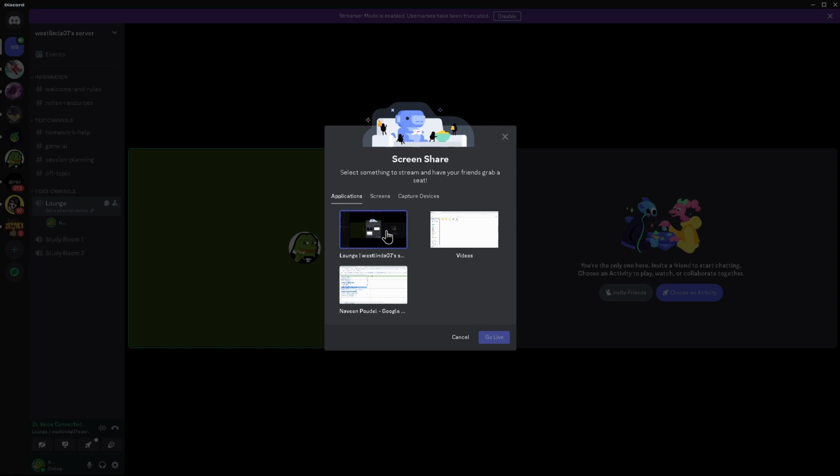You should not select the option which says screens, because by selecting screens, you will not allow audio output in your stream, and that will cancel your audio. So you should not select that option. Just select the first one which says applications, and select the application that you would like to stream.